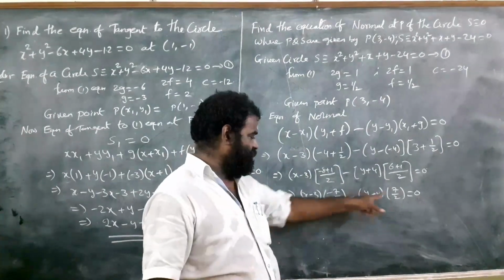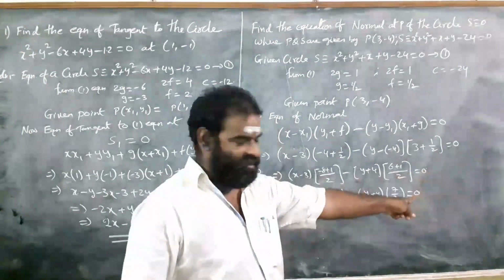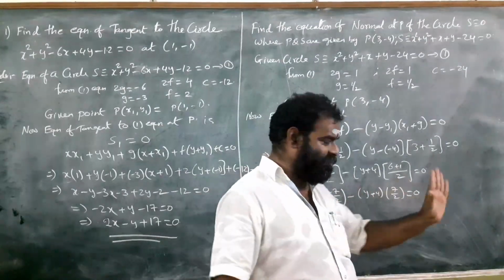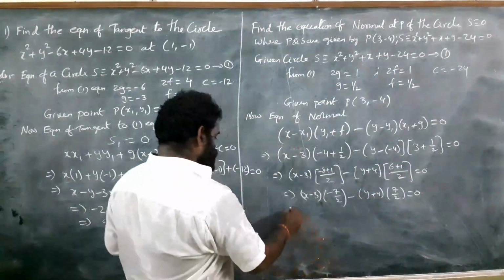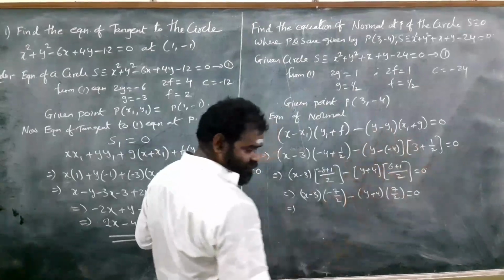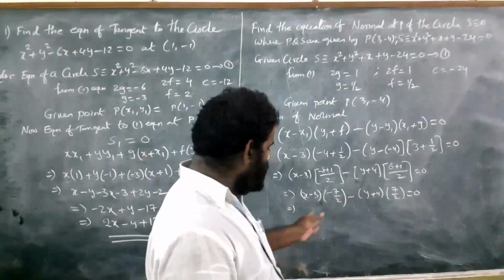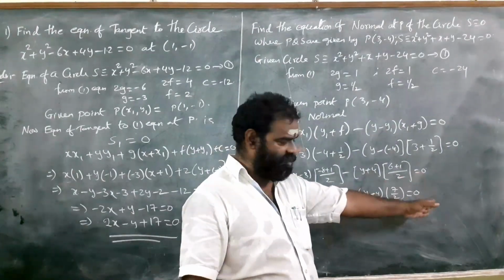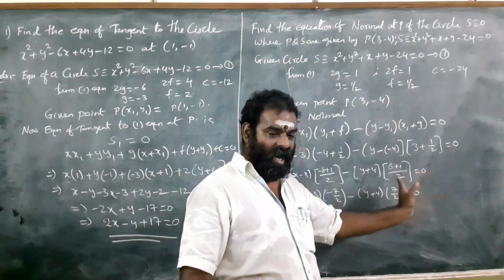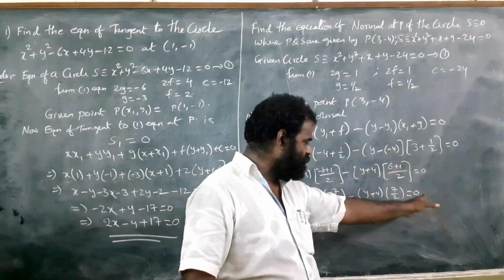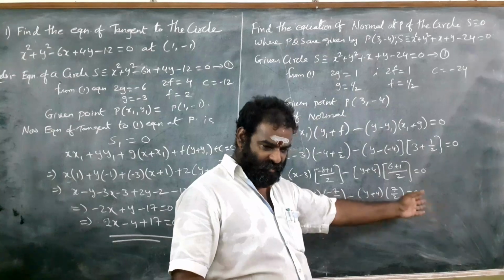So here 7 by 2, here 7 by 2, that side it is 0. So 7 by 2 will be cancelled on both sides, throughout the equation, without any doubt, because outside of the equal to there is no value, it is 0.